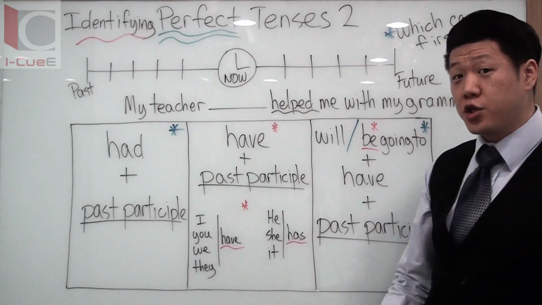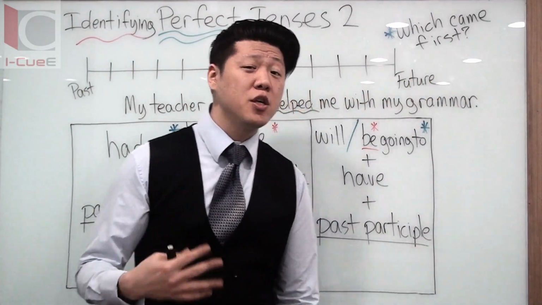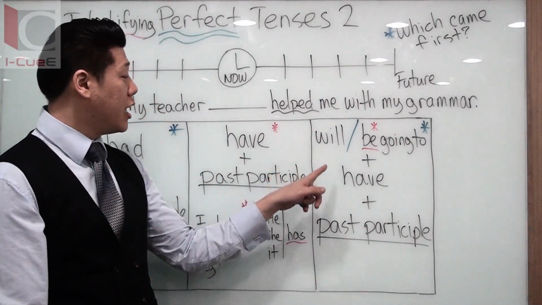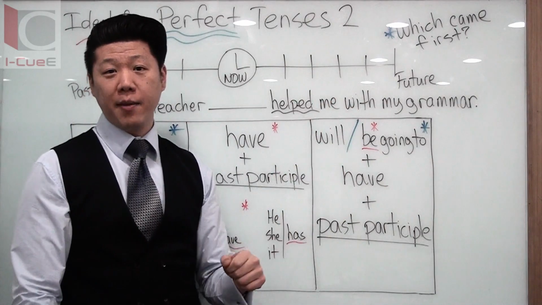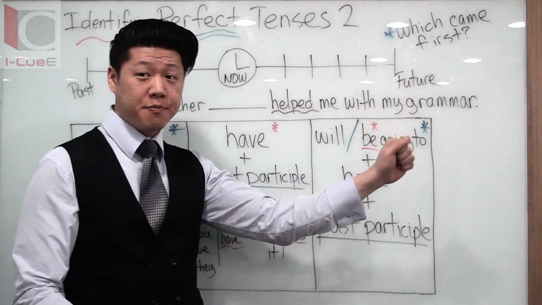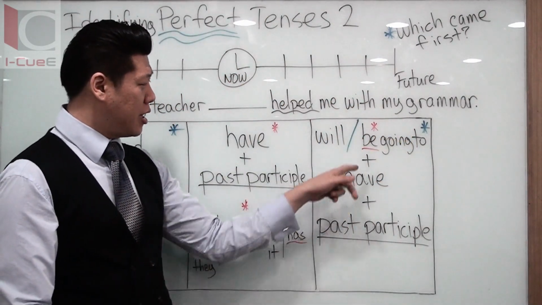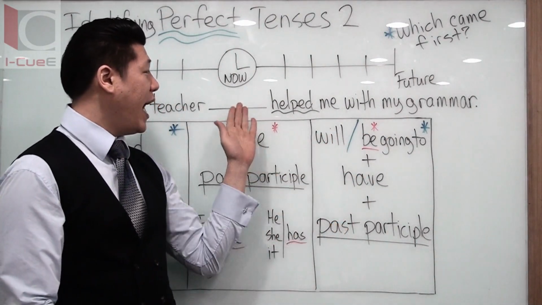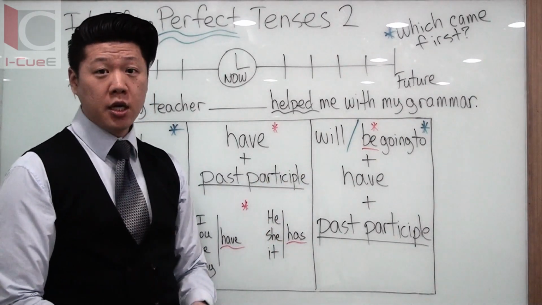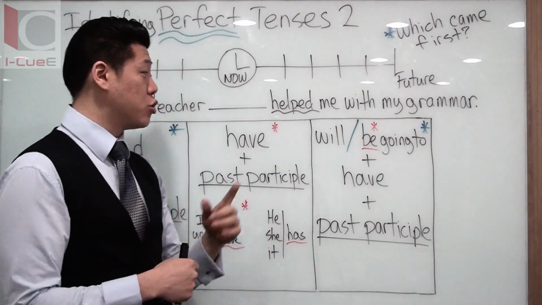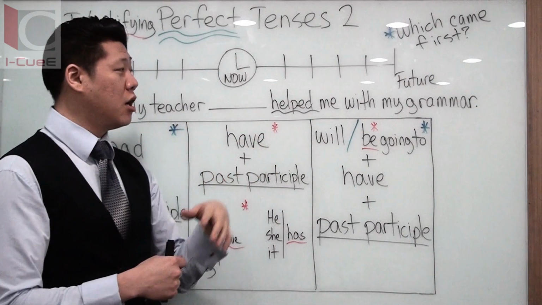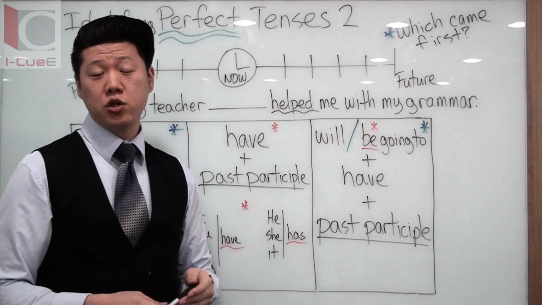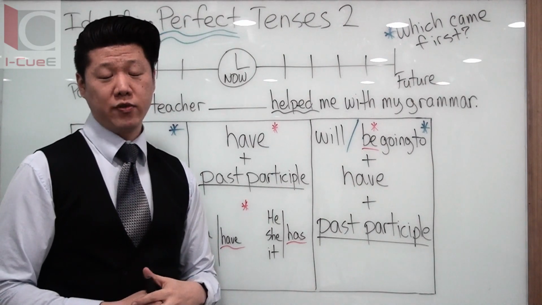What about in the future? We're not talking about, maybe they're not helping you now, but they will help you in the future. So my teacher will have helped me with my grammar. Not now, sometime later. Or what about the be going to? So my teacher is going to have helped me with my grammar. So if you use these patterns wisely, you can easily tell that you are using either the past, present, or the future perfect tense. Let's review.